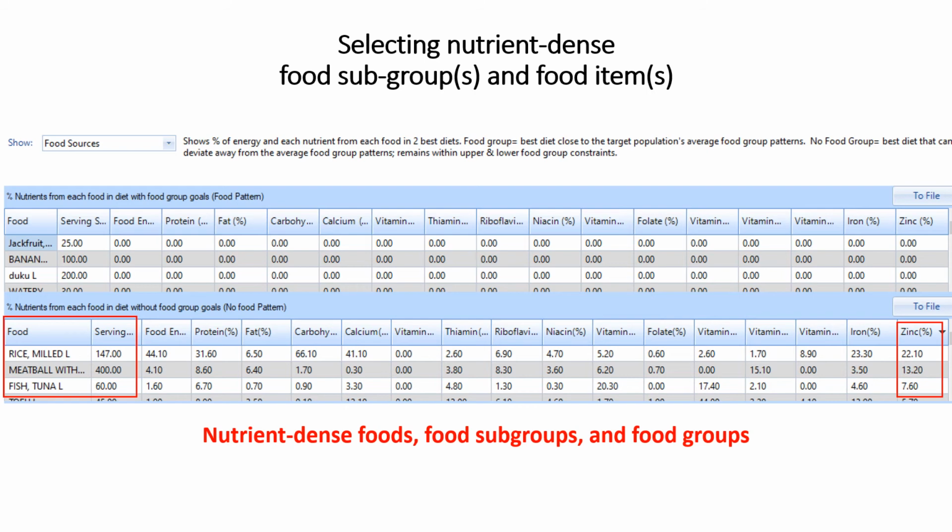An example here, besides rice, is meatball and tuna fish. And we define nutrient-dense food as those that contribute at least 5% of the total intake. You can do this for food items, and you can also do this for the food subgroups.